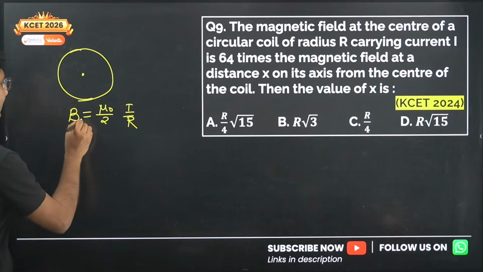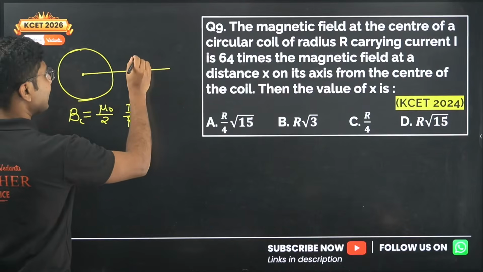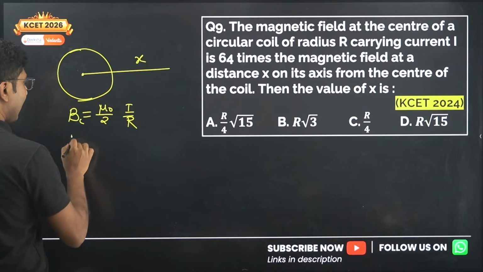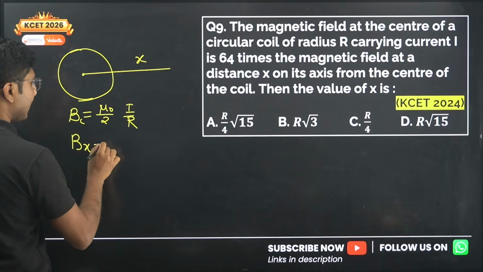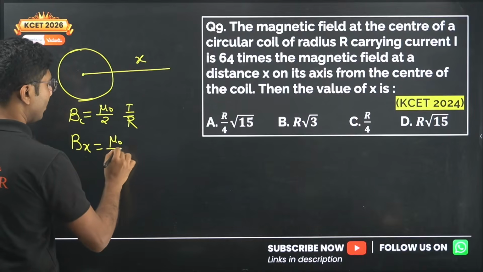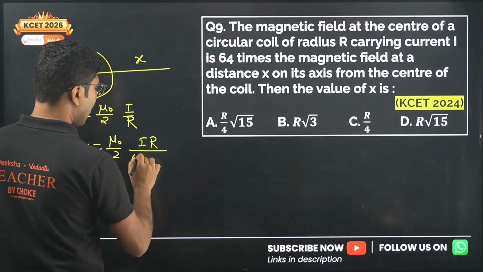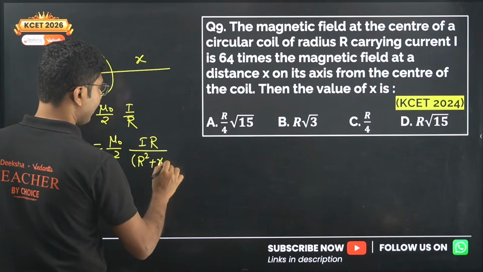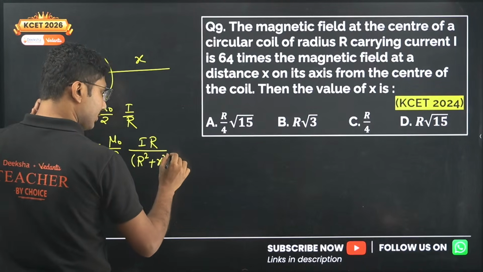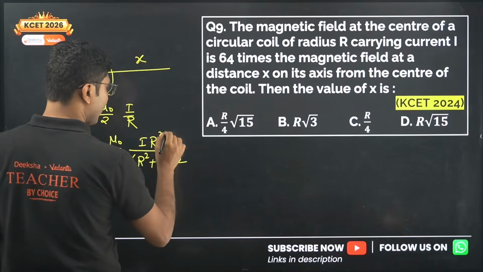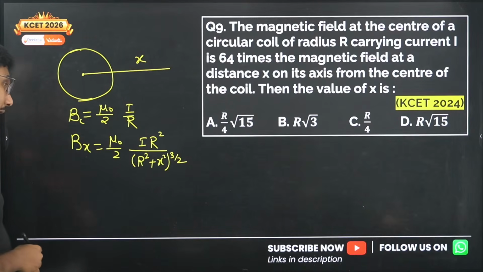What about the magnetic field at a distance x from the center? It is given by mu naught by 2, I into R square, divided by R square plus x square to the power 3 by 2. Okay, there is a square over here, right?